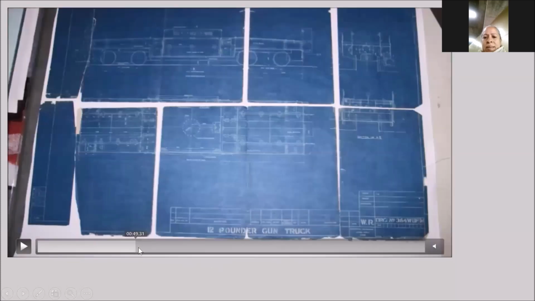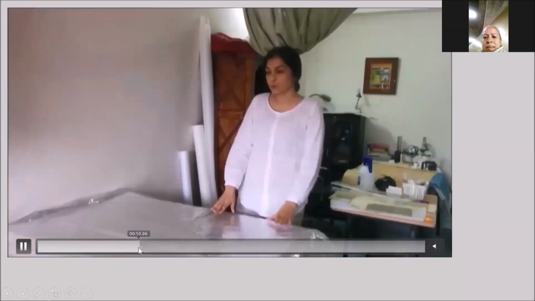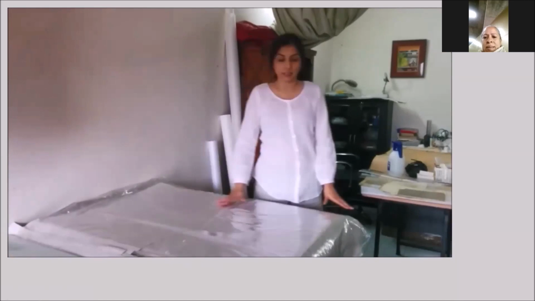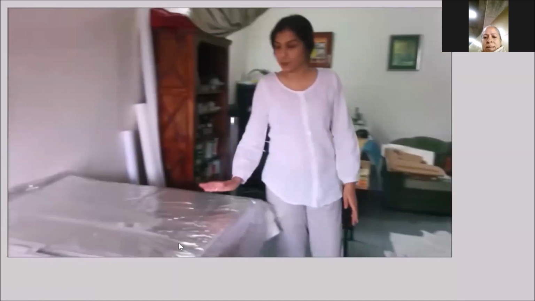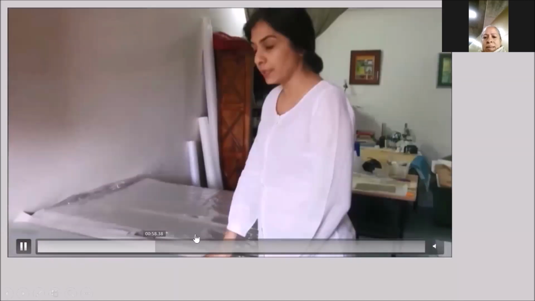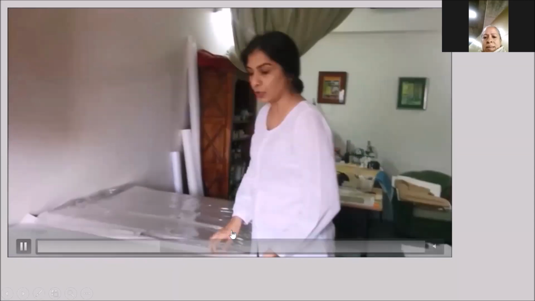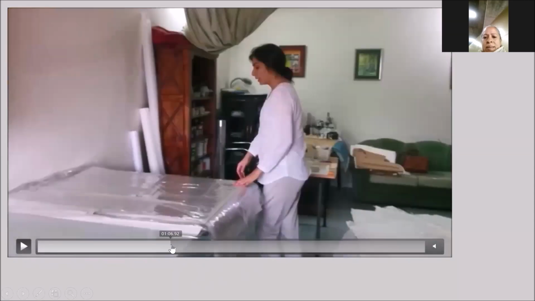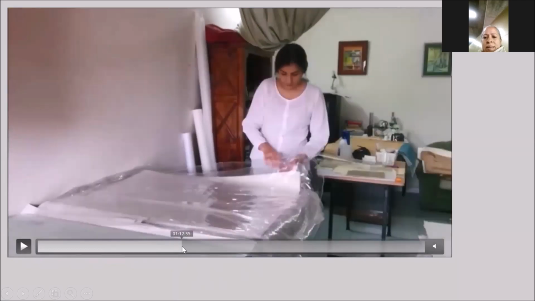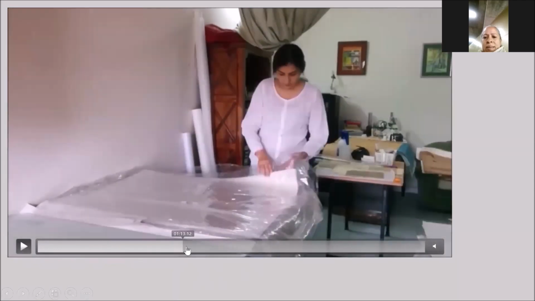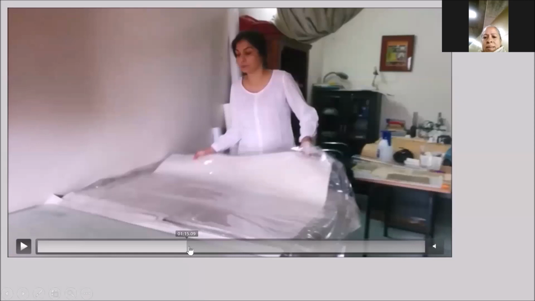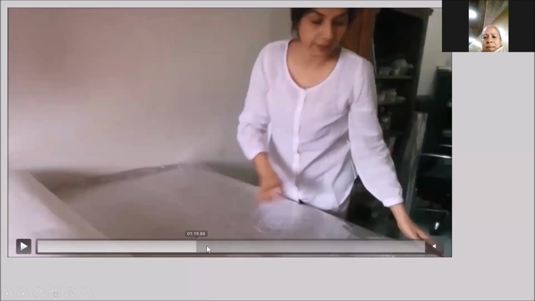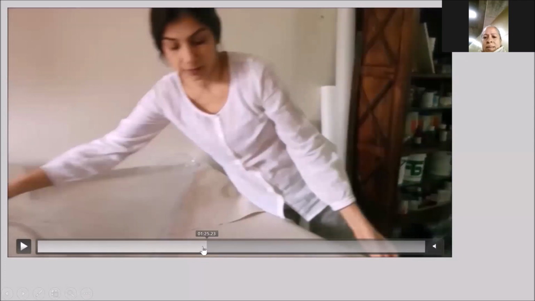I'll just show you from here where I am putting it under a humidifying environment. And here you'll see that there's a mylar sheet, and under the mylar sheet, these are wet blotters.